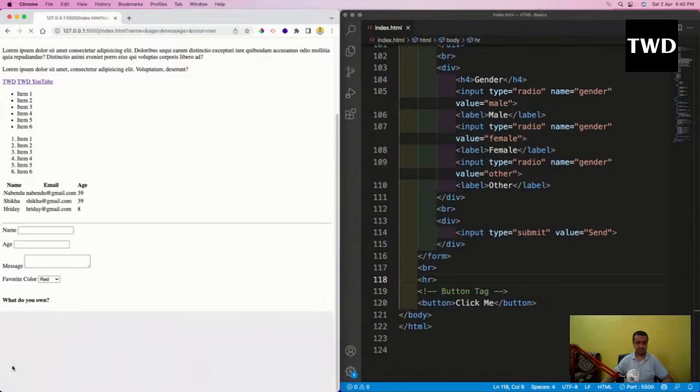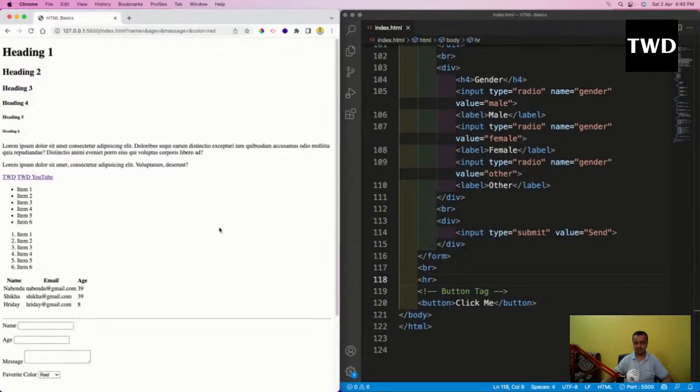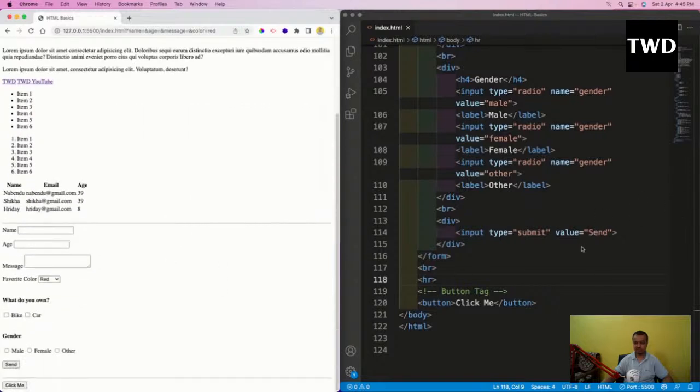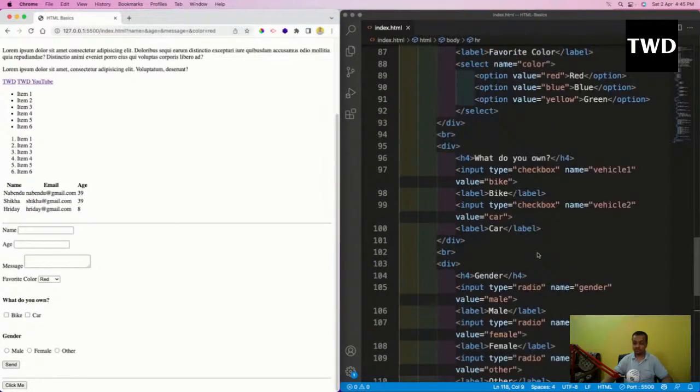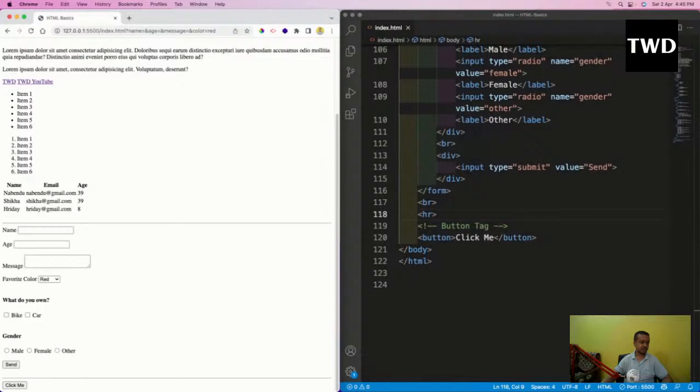But when I click here, the refresh is happening. This refresh happens whenever I click a button inside a form. So this is how it is done. Now we're going to do the last topic in HTML today. It took a lot of time because people have asked a lot of good questions. That is good. And the second attendance form will be given at 5:30. Okay, the second attendance form.